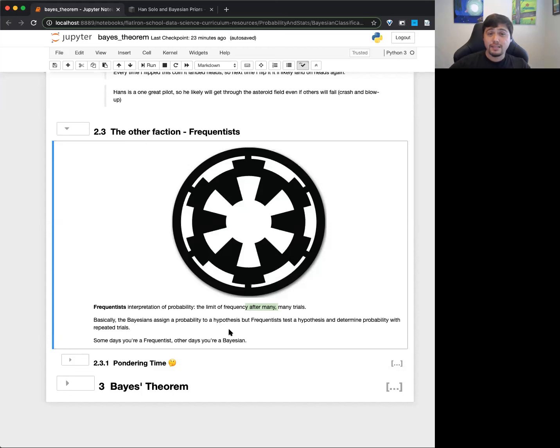Where Bayesians basically assign a probability to a hypothesis, and they can update that probability. So we think that the coin's probability is 50% to land on heads, and that is our hypothesis. And we can update that hypothesis with new evidence, where a frequentist really would say we need to flip it many times in order for us to really tell, is it going to be heads or tails, and what percentage of the time? So it's a subtle difference, but it's really powerful.